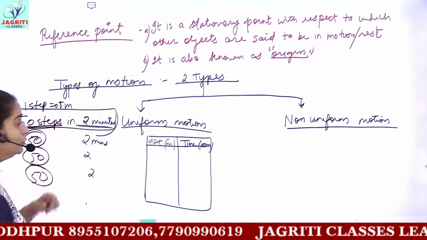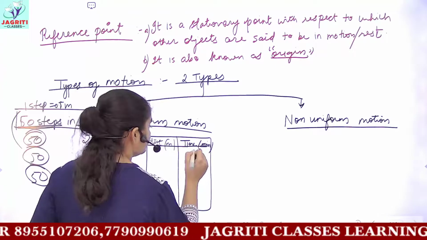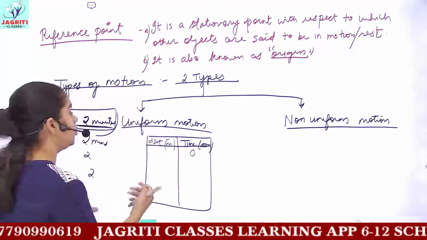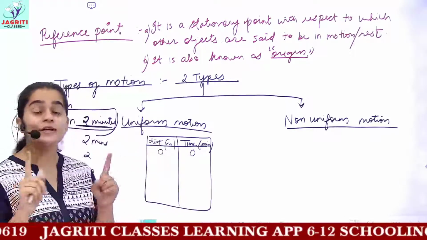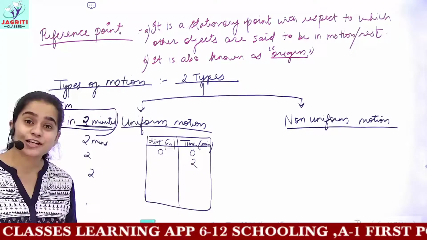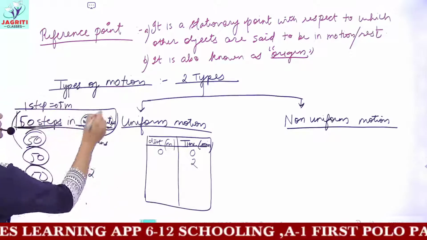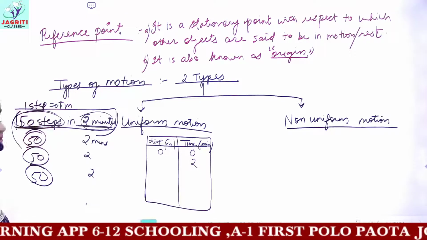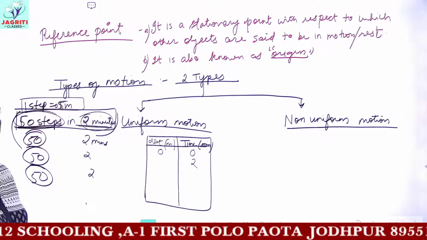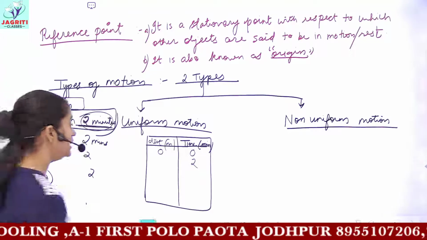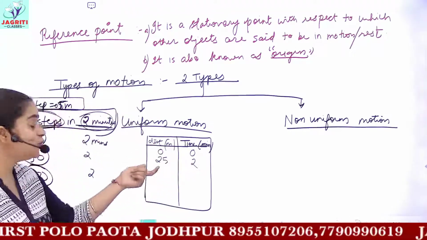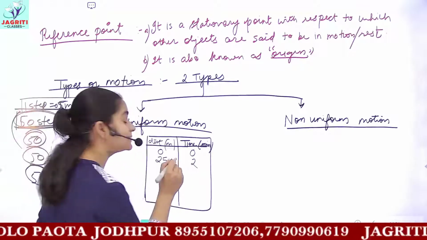So you are starting the time. First the time was 0 and the object was also at rest. That is, we have not started walking. So the distance covered was also 0. Now, when the time became 2 minutes, then the distance traveled also increased. In 2 minutes, how many steps did you cover? 50 steps. And if one step is half a meter, that is 0.5 meter, then 50 steps would mean in 2 minutes you have traveled 25 meters.